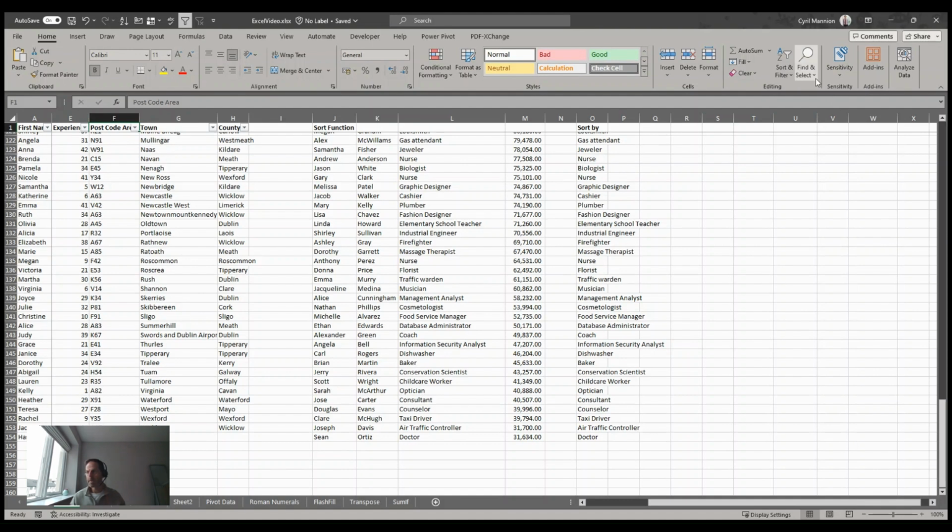And then finally, you've got find and select. That's an option you can find. So if I'm looking for a specific term, say Newcastle, you can see there Excel is finding Newcastle within that data set. So that's how you find something. You do have the option also to replace. So if I wanted to find a piece of text and replace it with another piece of text, I can use that find and replace function.